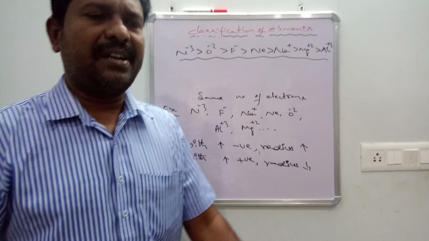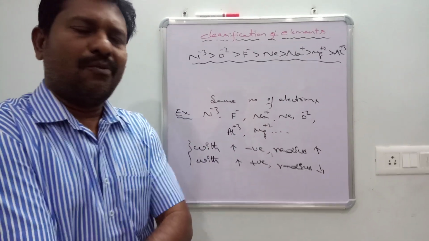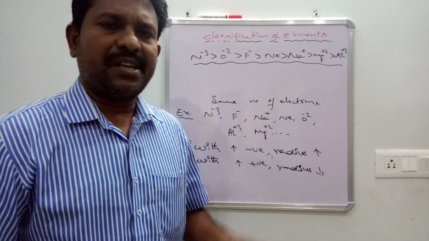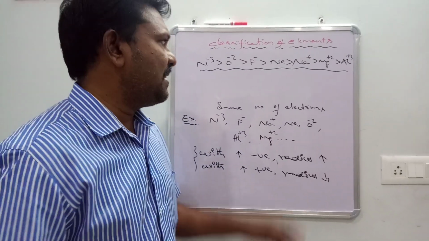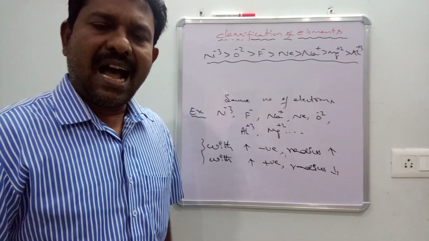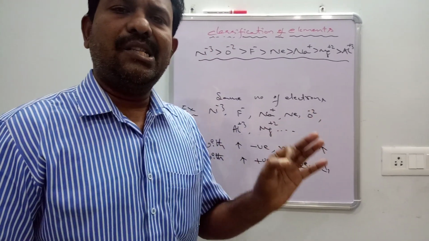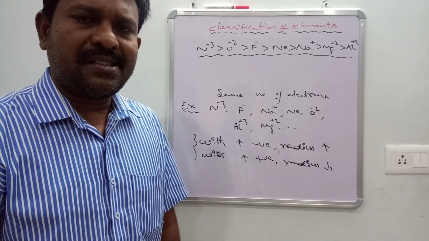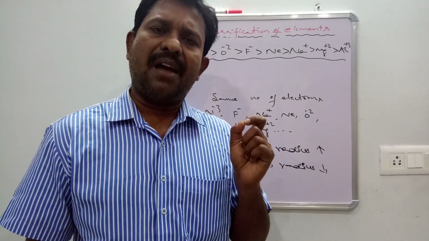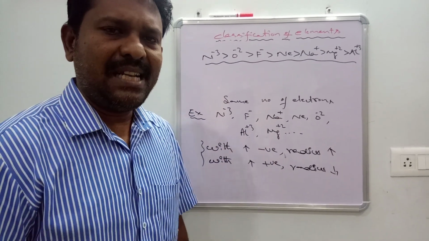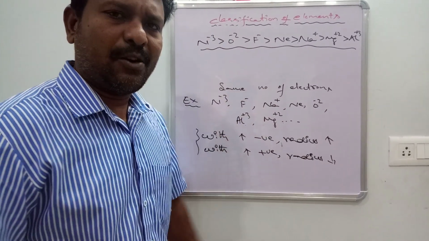And there are 4 types of radius: one is covalent radius, van der Waals radius, crystal radius, also known as metallic radius, and the last one is ionic radius. Repeating once more: what is the meaning of isoelectronic set? Isoelectronic set means the species which are having the same number of electrons. That is what we have about atomic radius.